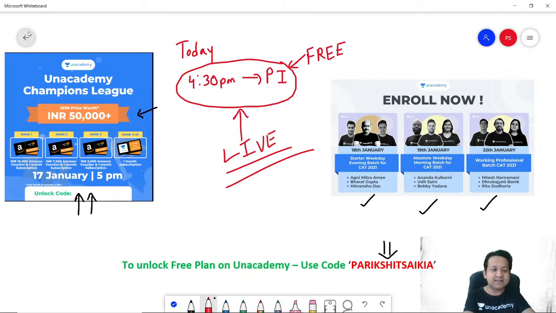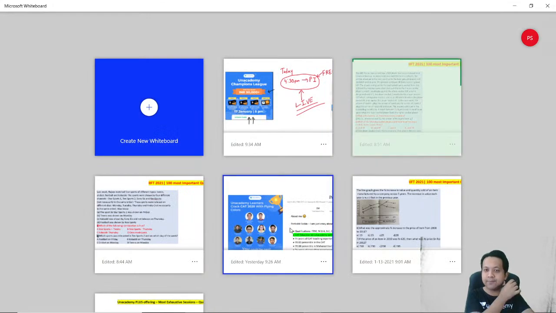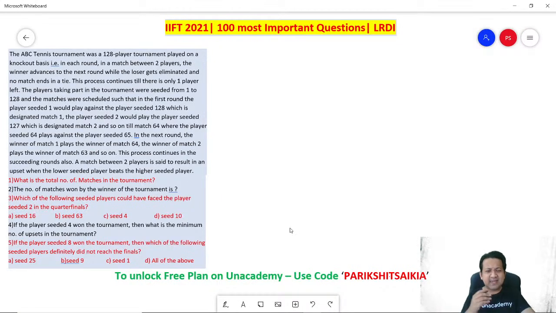All right. Let's get started with today's case set. A very interesting case set. These are questions which need some amount of time and some amount of practice. But if you are able to practice it, and remember, if it comes in the exam, there will be 4 to 5 questions on it, and you can definitely get them correct. Just that you need to know the process. Okay, so I think we will do it together. These are very easy questions, provided you know how to process it. How to process the information given.